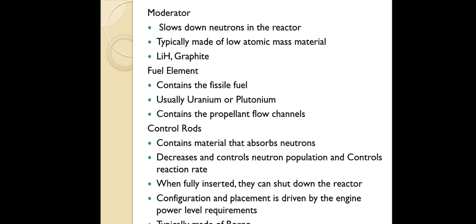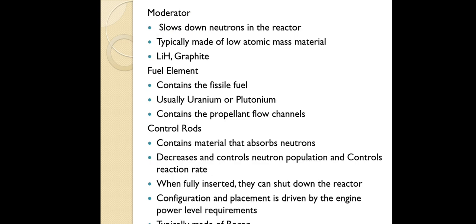That's why we are using the moderator, and it is mainly made up of low atomic mass material. So lithium hydride and graphite material are used to make the moderator. Next, the fuel element contains a fissile fuel. So what is the fuel we are using? Uranium and plutonium only. And here you can see the number of propellant flow channels in the diagram.